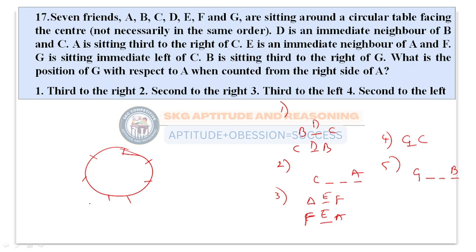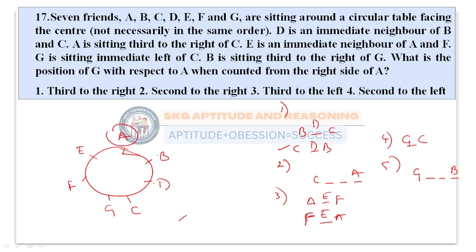So let us try to arrange. Suppose I take G here, and at the third right, B is present. Then to the left of B, C is present here. After arranging C here, this will take care of the condition, so definitely D will come here. Next, after that I need to place A at the third right. Here A will come, and after that E will come and F will come. So this was the arrangement for me.